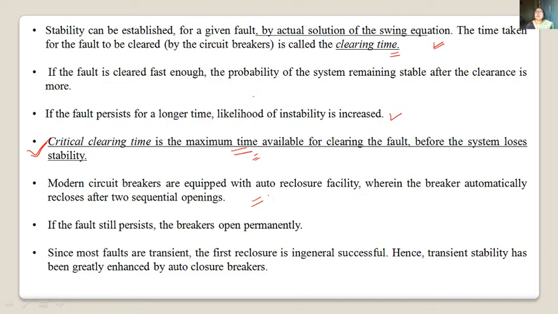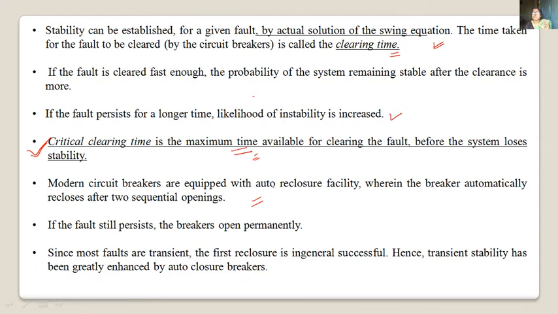In the system, so that enhances the transient stability. How will it enhance the transient stability? The breaker will check by opening whether the fault is cleared. If the fault is not cleared, it will check in the first closing. Okay, first it is closed, it will open. Due to the fault, the breaker opens.